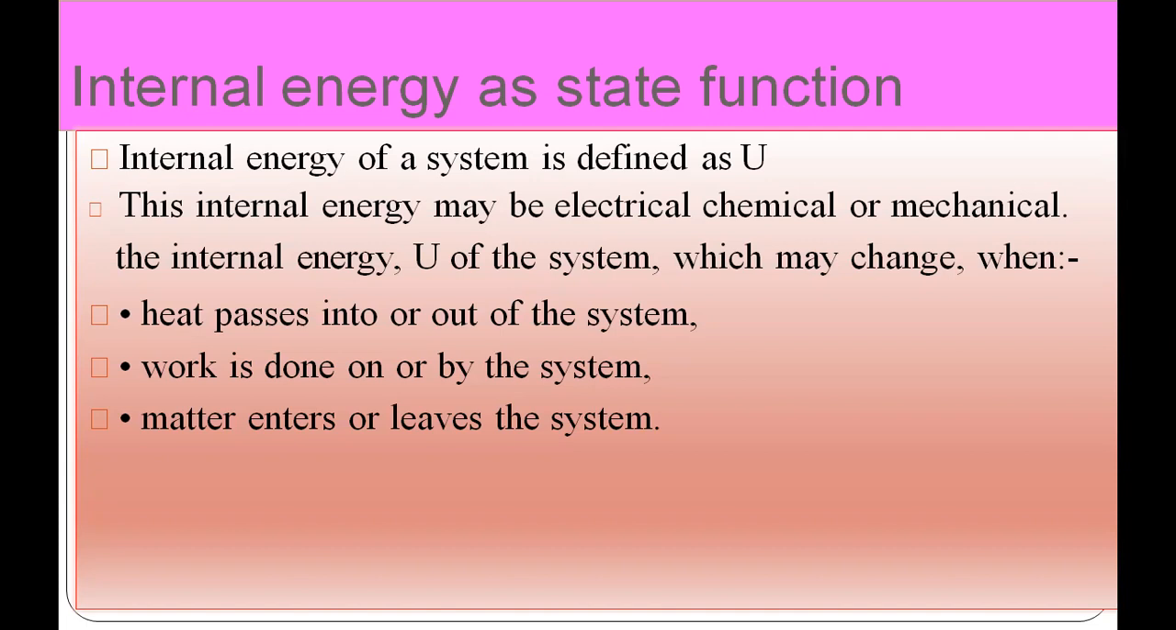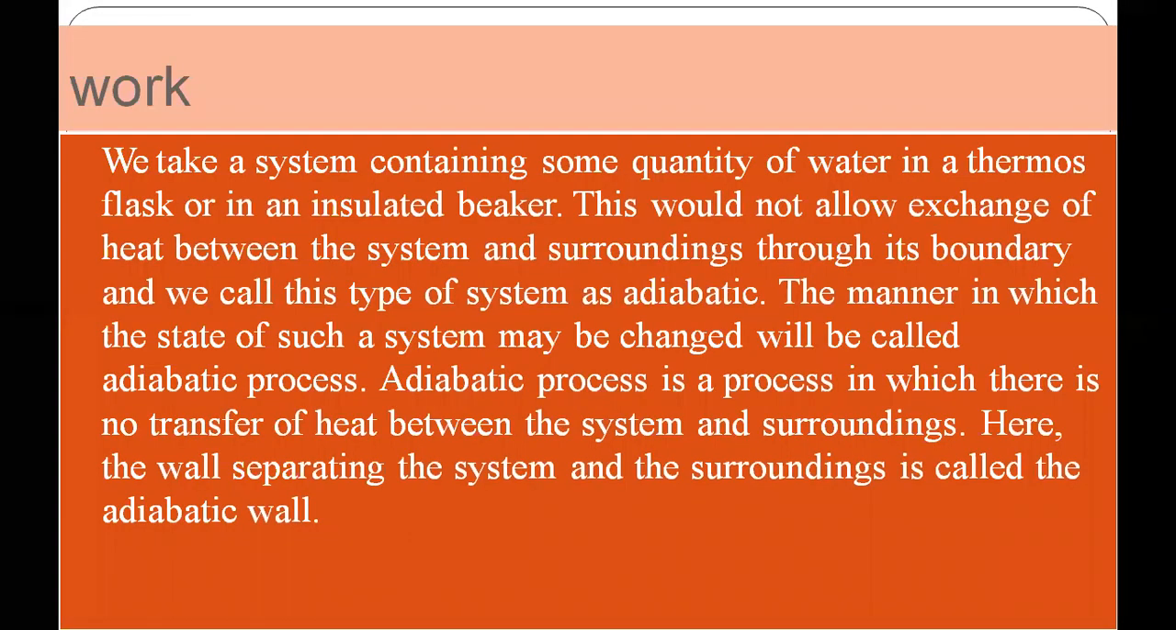Okay, and how do these things happen? First, heat passes into or out of the system. Heat is an important factor, because if we are giving heat to the system, internal energy increases. If heat is moving out of the system, internal energy decreases. Second, work. If we are doing work on the system, it will affect the internal energy, and if work is done by the system, it also affects the internal energy. Next, matter enters or leaves. If matter is entering, it affects internal energy, and if matter is leaving the system, that also affects the internal energy. So let's talk about work.